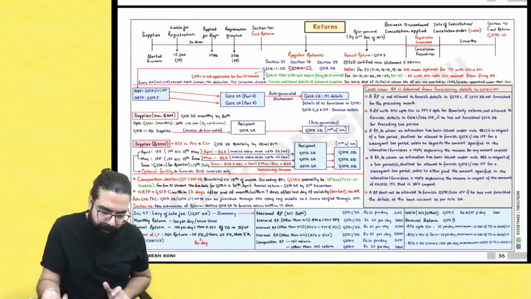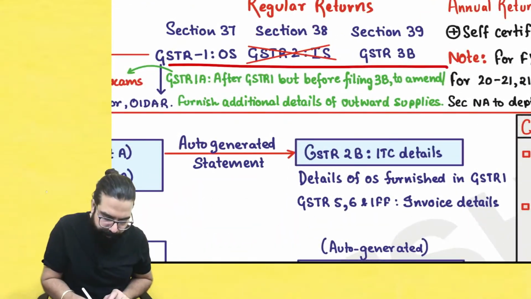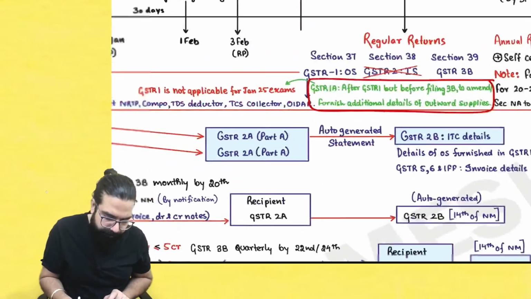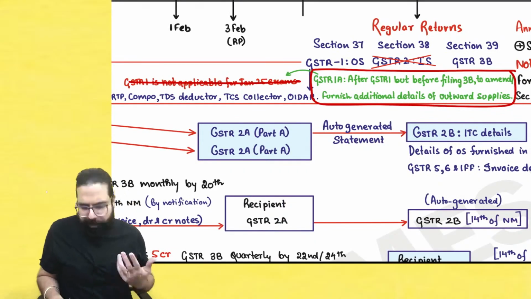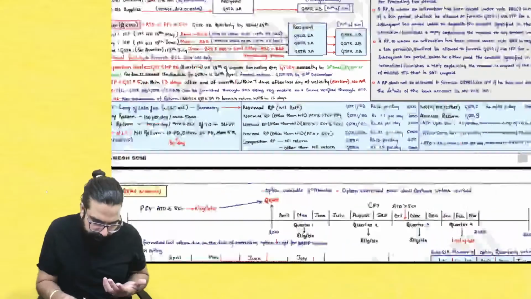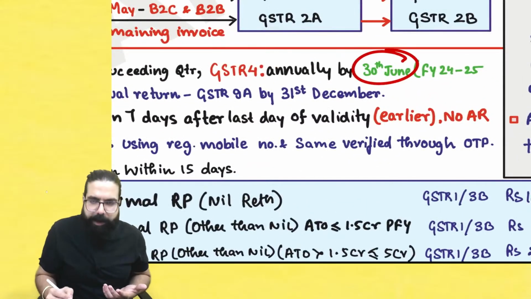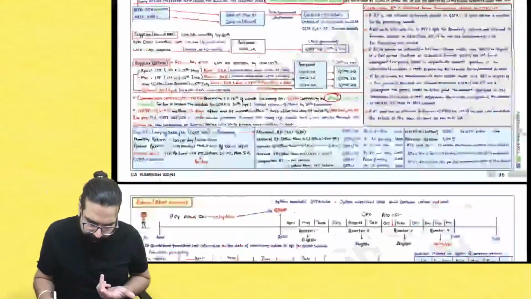In the chart, where is the amendment, sir? We have already told the GSTR 1A point. This was not applicable for January, but now for May onwards, it is applicable. Here, for composition dealer, the due date is 30th June. This was already done in the class only.